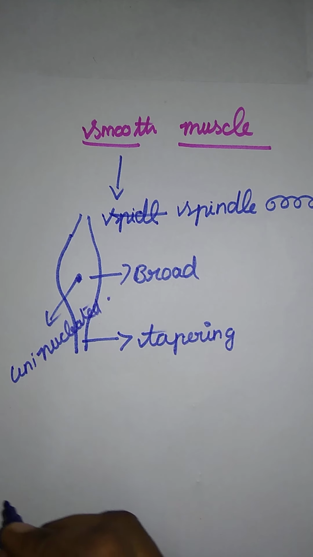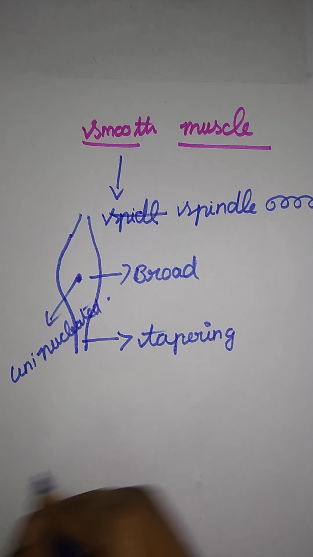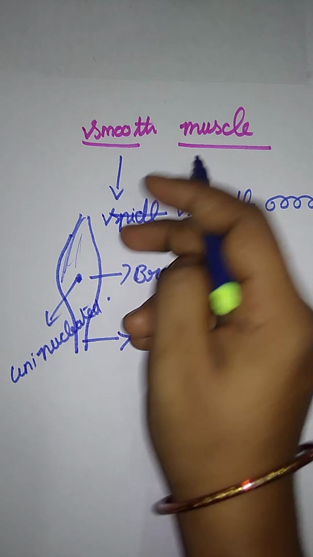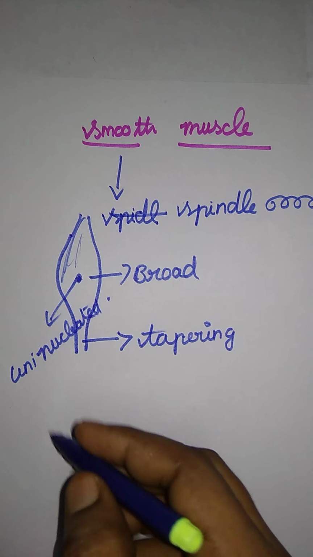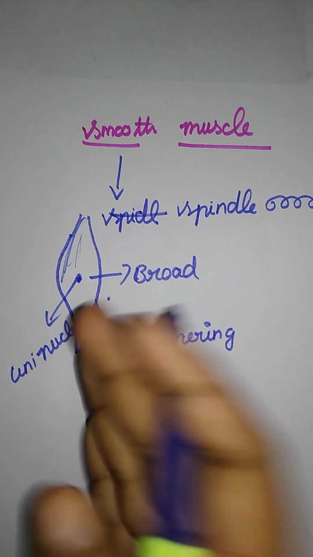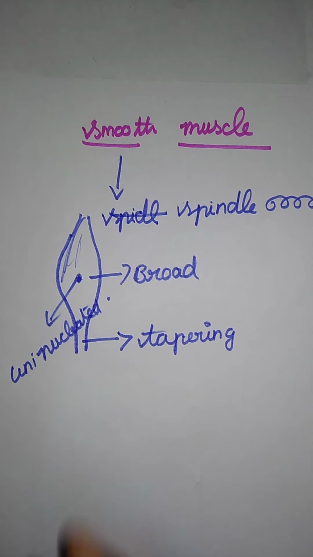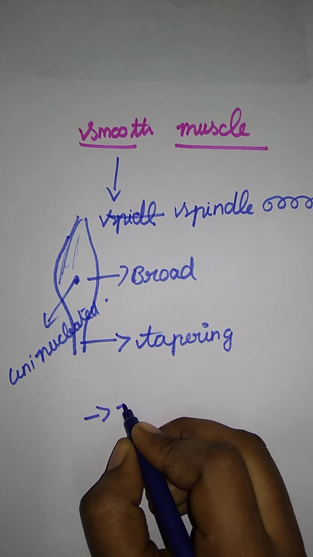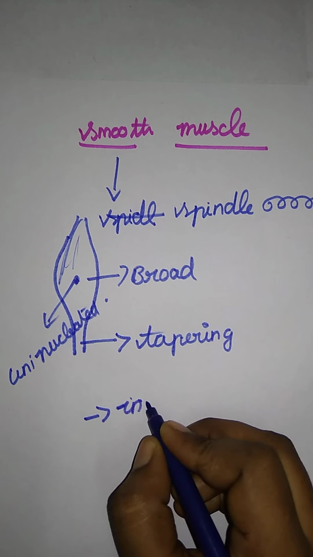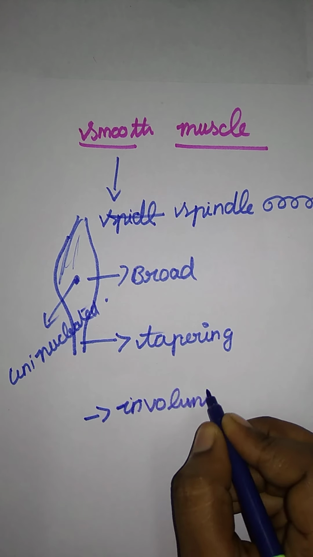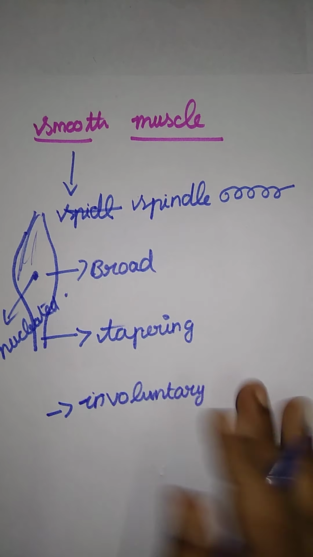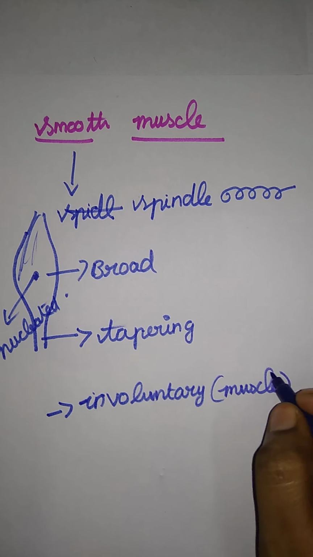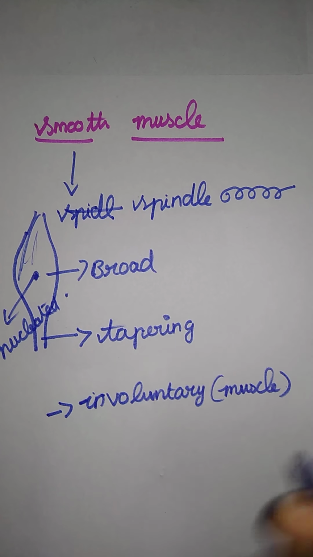And here they do not bear strips and striations. We already said strips and striated lines. Okay, and here this is called non-striated. Since there are no strips or striations, they are called non-striated muscle. They are not under our control, so it is called the involuntary muscles. Here involuntary muscle, so without our control, they are doing their work.